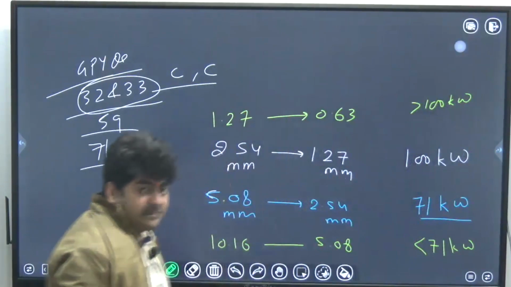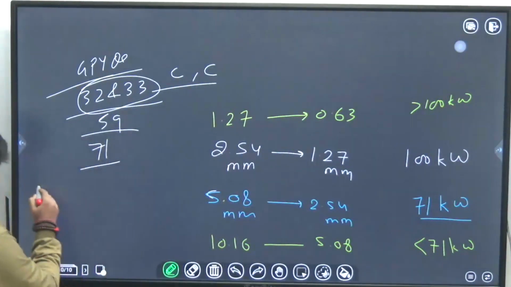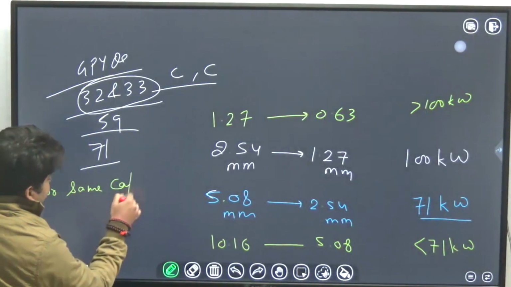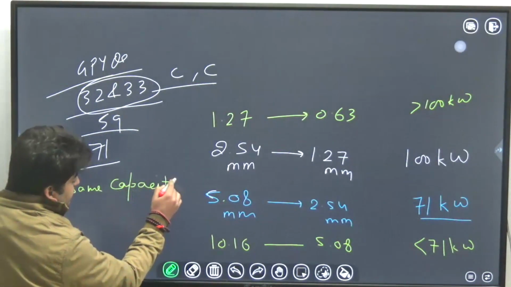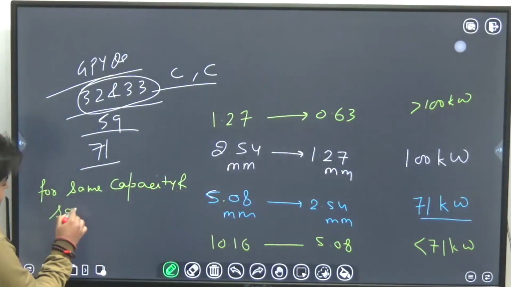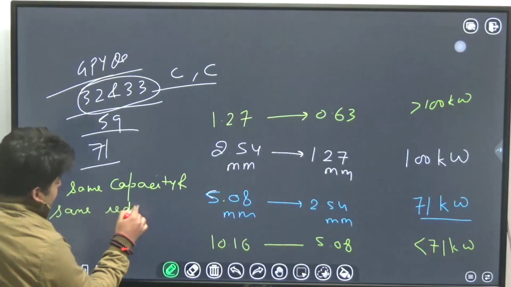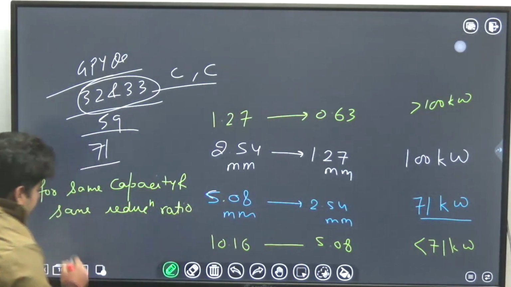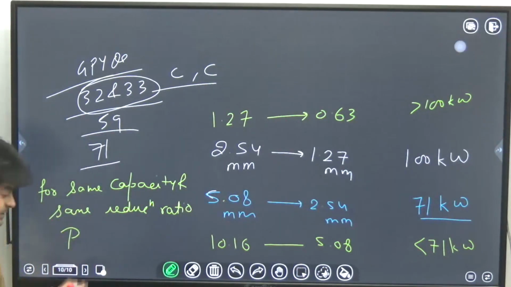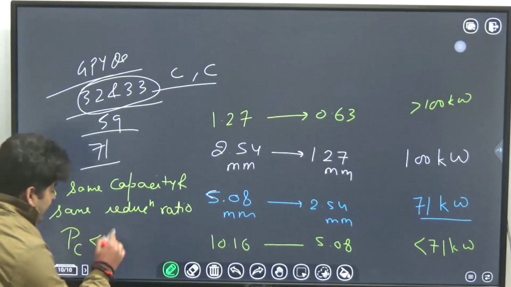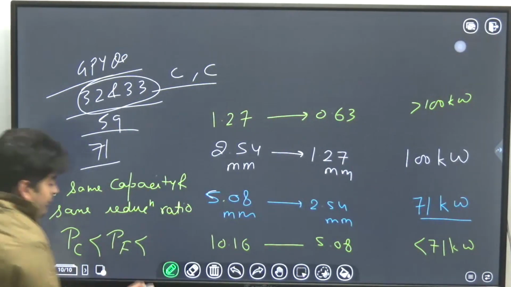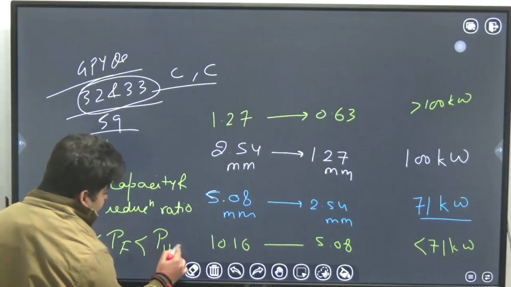Okay, it means the logic which I want to tell you is, for the same capacity and same reduction ratio, the power required in coarse crushers will be less than that required in fine grinders, and that will be less than that required in ultra fine grinders.